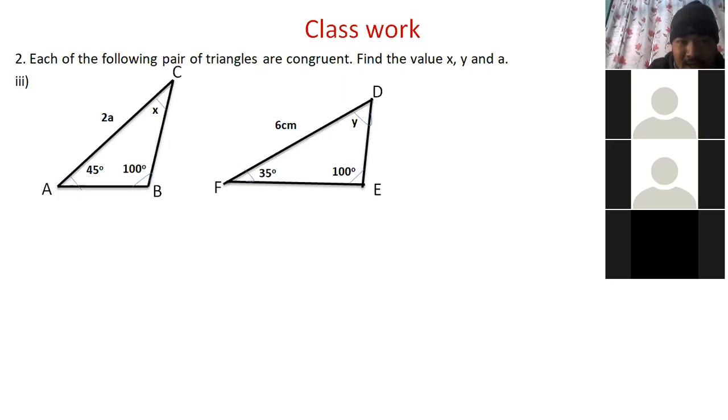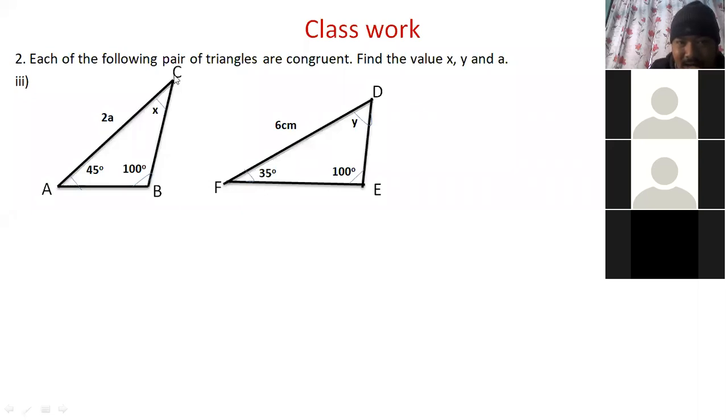What is the opposite side of 100 degrees? I am telling side, the opposite side of 100 degrees: 2A. Opposite side of 100 degrees is 6 centimeters. Are they equal or not? Yes, sir. Why are they equal? Because they are the corresponding sides of congruent triangles. That's why AC is equal to DF.